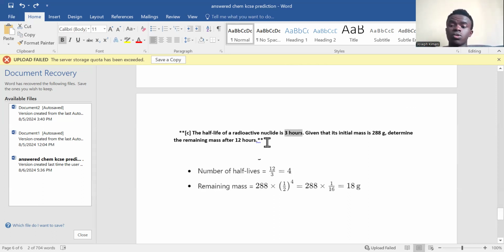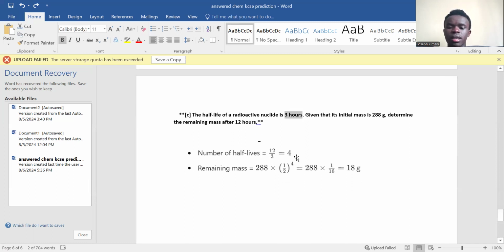So there are 2 ways to do this question. You can take 288 divided by 2, that's after 3 hours, then you do this 4 times. It will eventually give you 18 grams because for each half-life, it decays to half of its mass. But that takes time. For example, if you have 30 half-lives, it will take a lot of time to calculate.